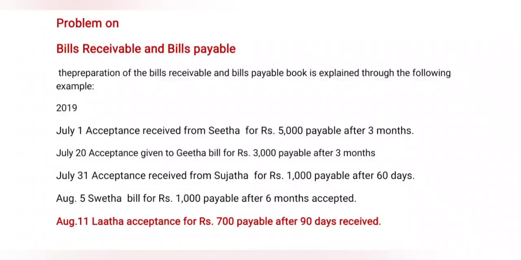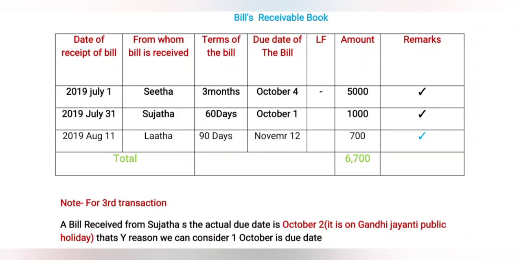In the given problem, all transactions are completed, so we can calculate both bills receivable and bills payable. Now we come to the total of the bills receivable book. It is 5000 plus 1000 plus 700. It is 6700. This transaction is completed and also the bills receivable book is closed for this month.